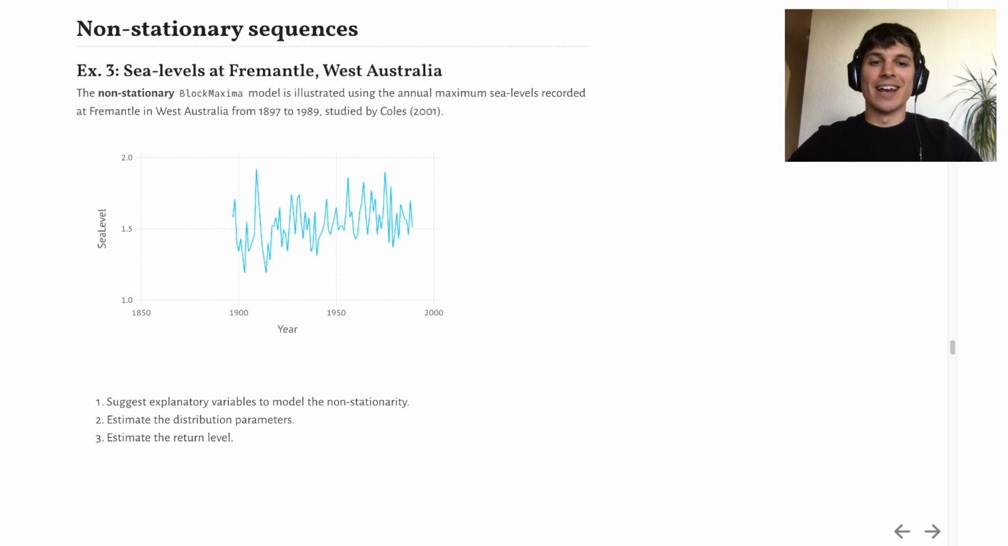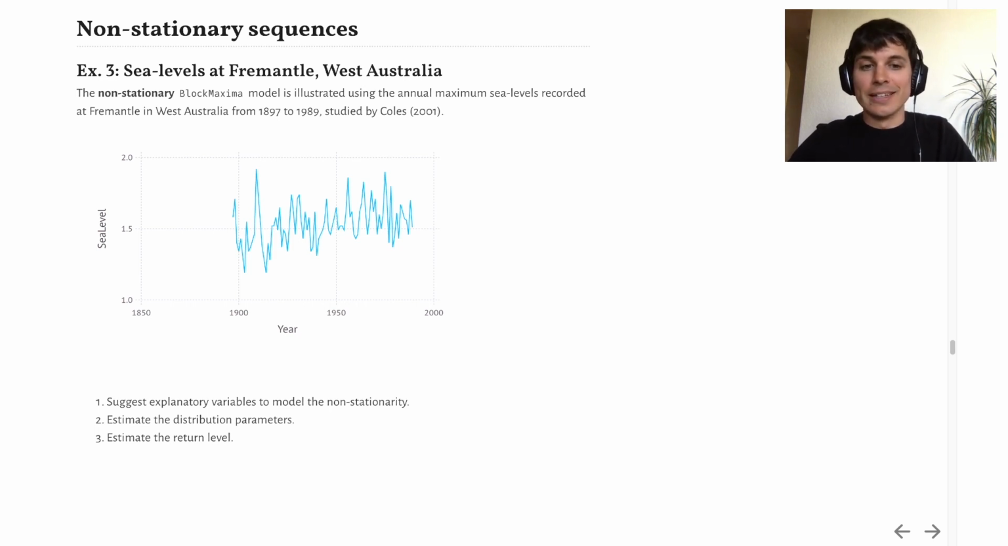For this third and last example, I'll illustrate the non-stationary model with another popular dataset from Coles, the annual maximum sea levels recorded at Fremantle in West Australia from 1897 to 1989, that you can see on the figure here.